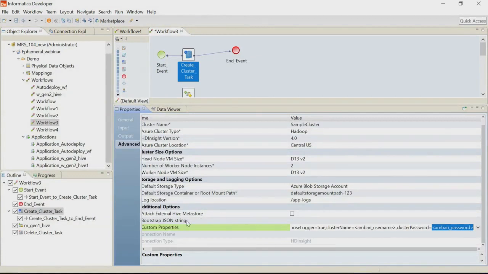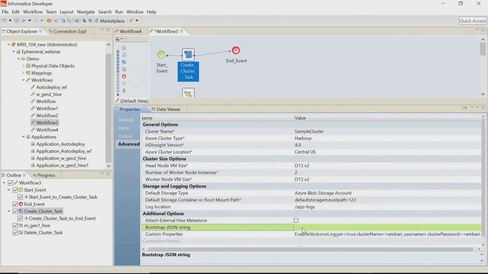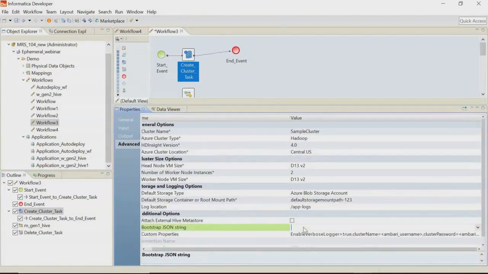We have a bootstrap JSON property here. This is used to deploy the cluster based on the custom site XMLs like core site XML, Hive site XML. If we have to modify anything in the core site XML or Hive site XML, then we can mention the values using JSON format in the bootstrap JSON string property.